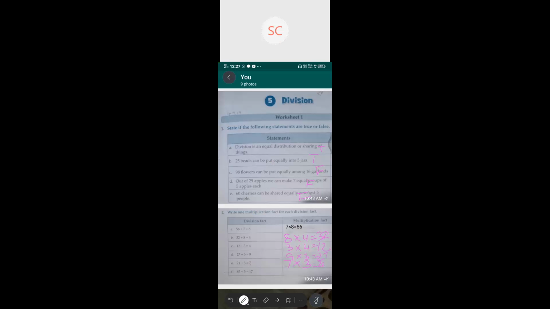Another multiplication fact: you have to change the order of the factors, okay? 3 multiplied by 7 will get the 21. Thank you. Okay, the last one.